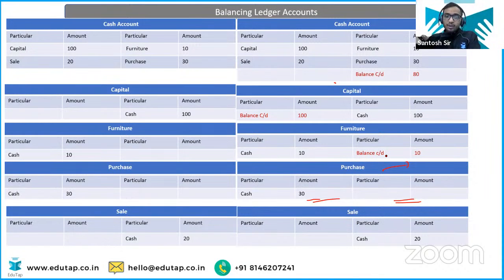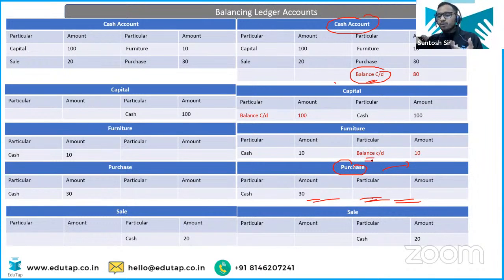So therefore, you can see here in the ledger account, in the cash account, you are doing the balance carried down. But in the purchases, you are not writing any carried down. This is the logic I'm telling you. Why you are not writing carried down in the purchases and in the sales, but why you are writing it in the cash, capital, and furniture.